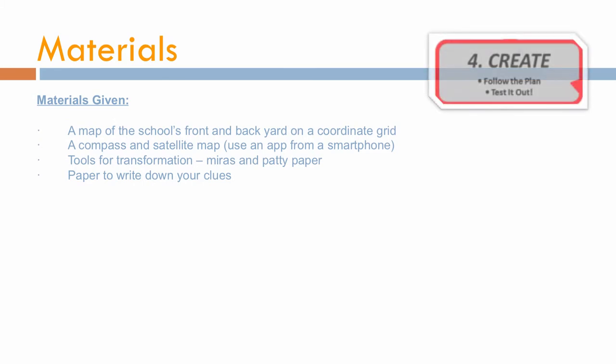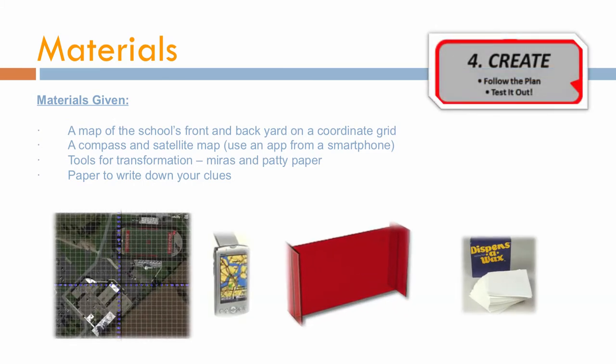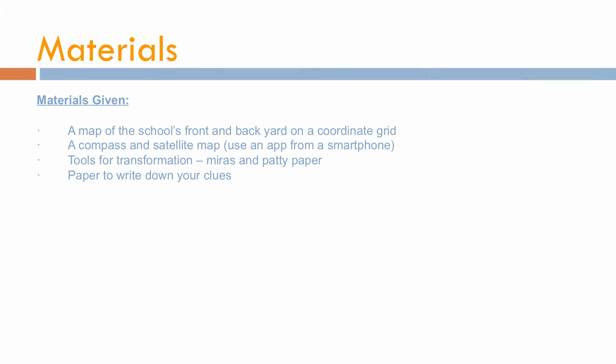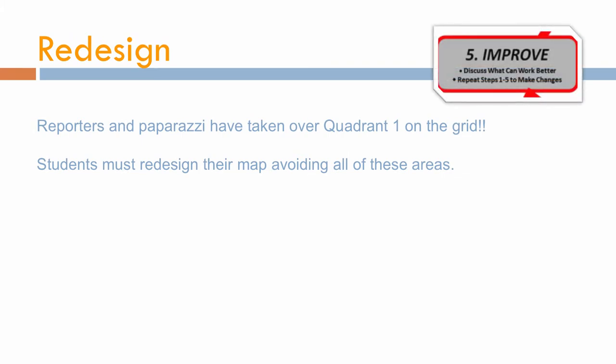The materials given are a map of the school's front and backyard on a coordinate grid, a compass, a satellite map from an app or a smartphone, tools for transformation, mirrors and patty paper, and paper to write down your clues. With the redesign, reporters and paparazzi have taken over Quadrant 1 on the grid. Students must redesign their map, avoiding all of these areas.